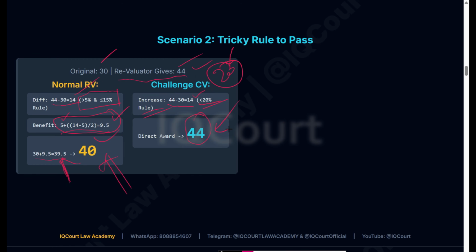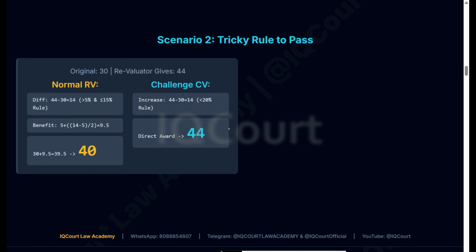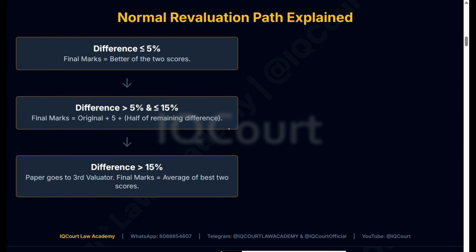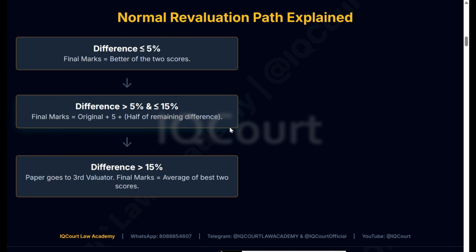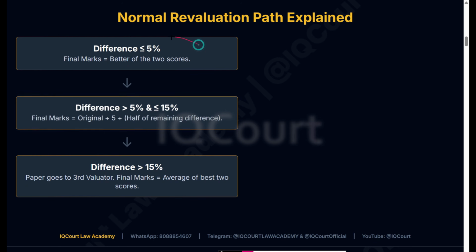Maybe you are thinking, what are these rules? If you didn't listen to the rules, you'll feel like that. So I will show you the rules again. In normal revaluation, if after revaluation you get more than, just note down these points so you will understand. If you get more than 5 marks in the normal revaluation, just take it as five marks.